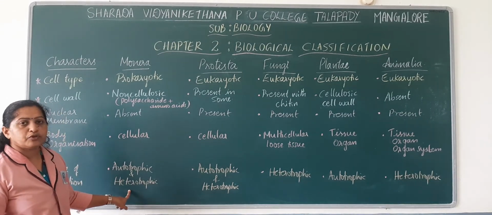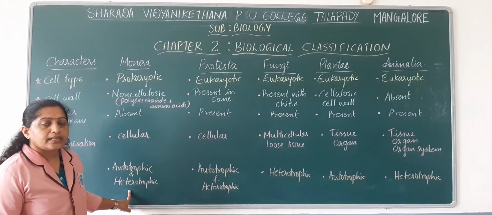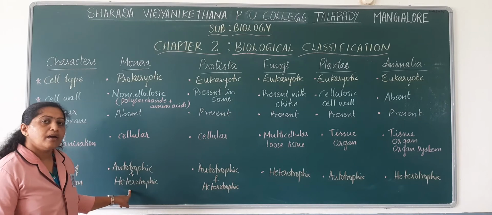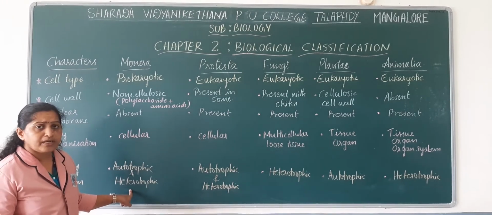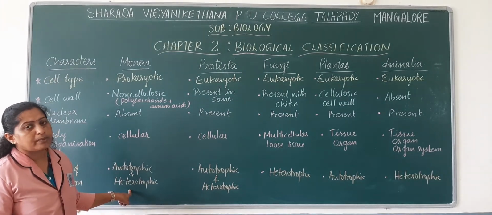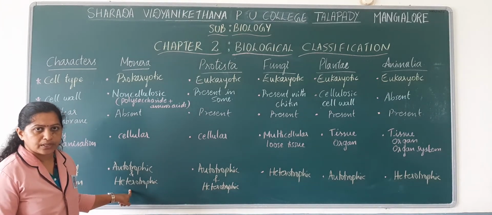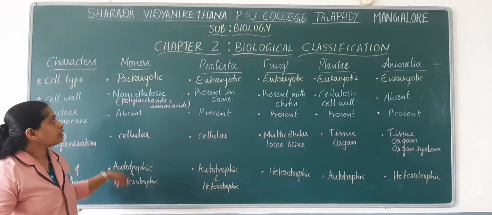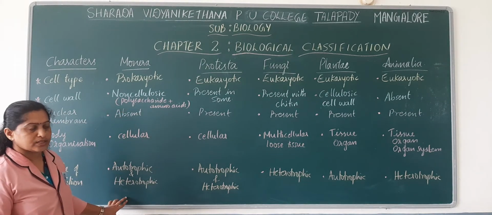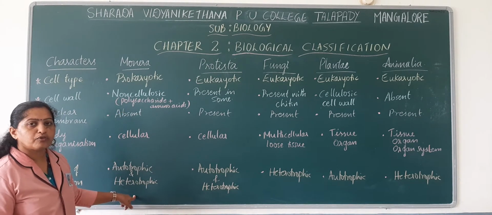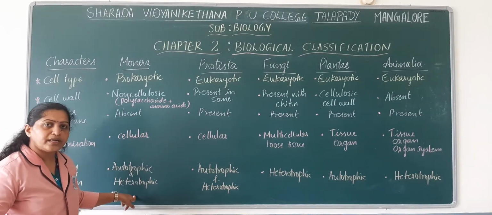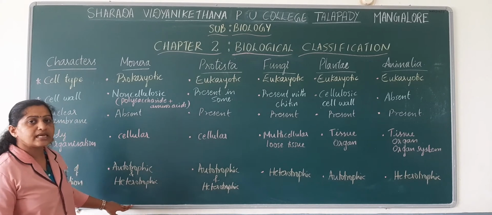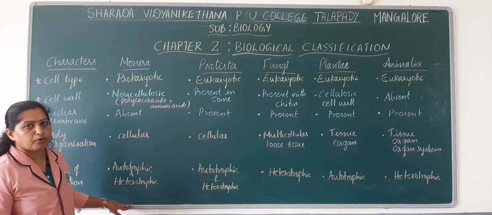And coming to the heterotrophic mode of nutrition, the heterotrophic mode of nutrition in Monerans may be saprophytic or parasitic. So, we are going to discuss this in detail during the detailed study of Monerans. Just remember, heterotrophic mode of nutrition may be saprophytic or parasitic. So, these are some of the basic characteristic features of Monerans.